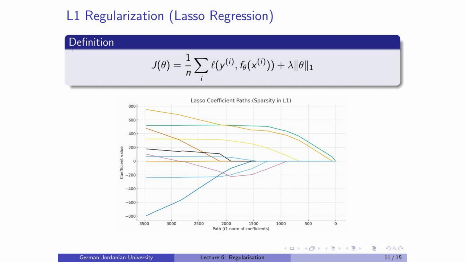Lasso regularization works differently. Instead of reducing every weight slightly, it forces some of them to become exactly zero. This makes the model simpler and automatically selects only the most important features.